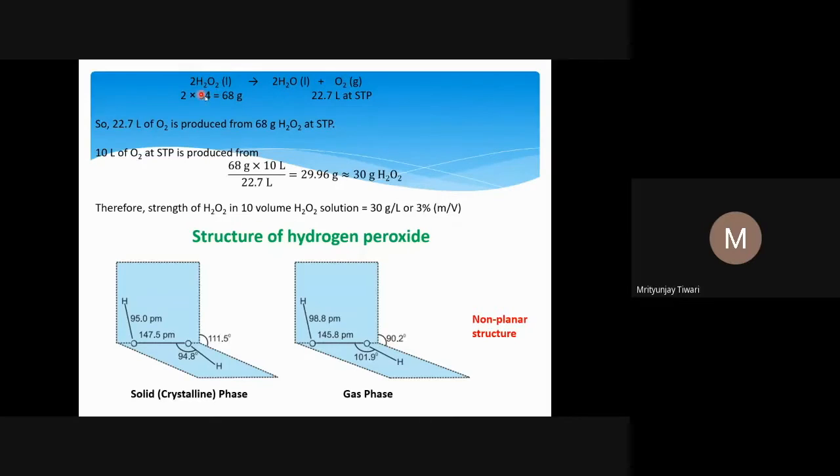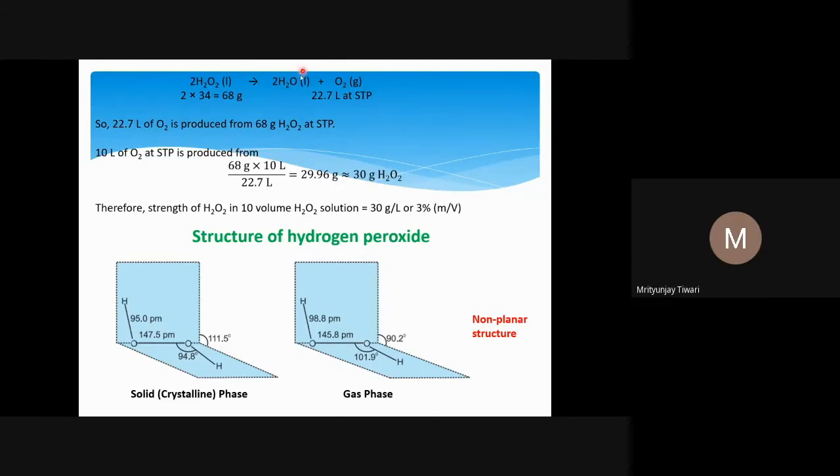We obtain this when 2 moles of H2O2 are decomposed. If you look at the 2 moles of H2O2, the mass in gram: 1 mole of H2O2 is 2 for 2 hydrogen, so 2 into 1 plus 2 into 16, so it will be 34. 2 moles of H2O2 means 2 into 34, that is 68 gram. So 1 mole is 34 gram, 2 moles is 68 gram of H2O2. And this gives 1 mole of oxygen. 1 mole of oxygen is 22.7 liter at STP.